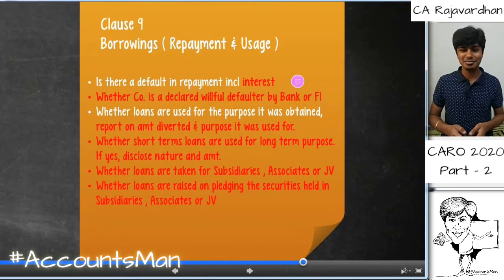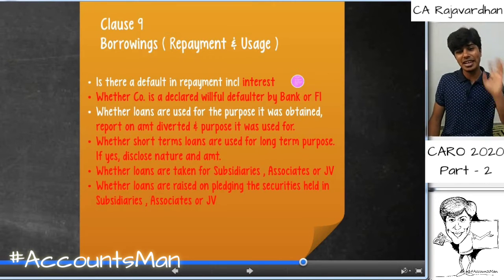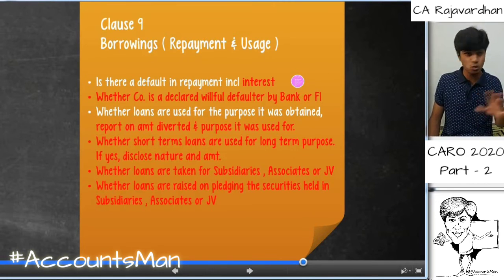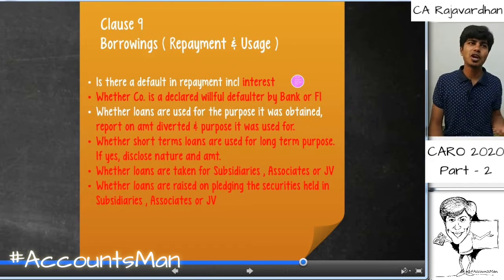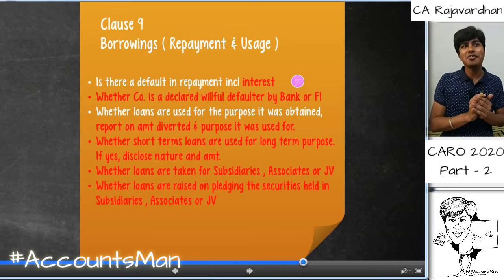Clause 9, which talks about borrowings. Borrowings was there under our CARO 2016 also, but the number of paragraphs in this particular clause has increased by multiple folds in the CARO 2020 era. Basically, borrowings were spoken about only regarding failure to repay the money, that is the principal part. However, CARO 2020 includes the interest part also.